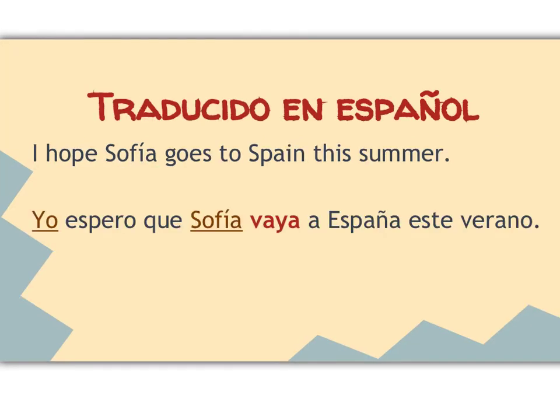Okay, so traducirlo en español, yo espero que separates both of my subjects, Sofía vaya a España este verano. Yo espero, I hope, que separates my two subjects. Now I have subjunctive tense, vaya a España este verano.